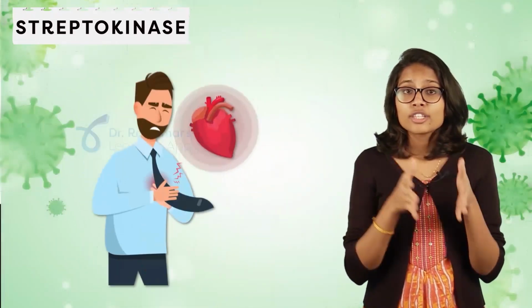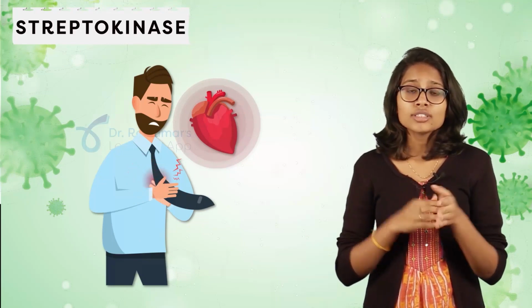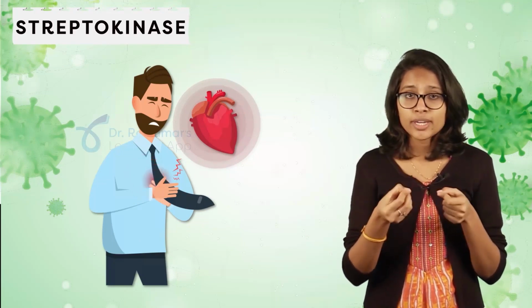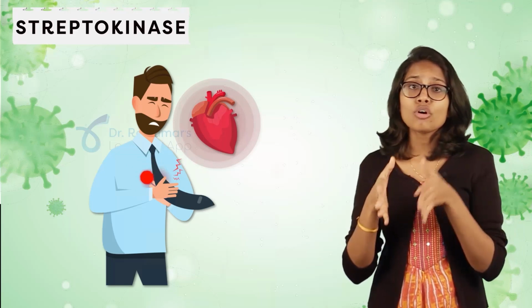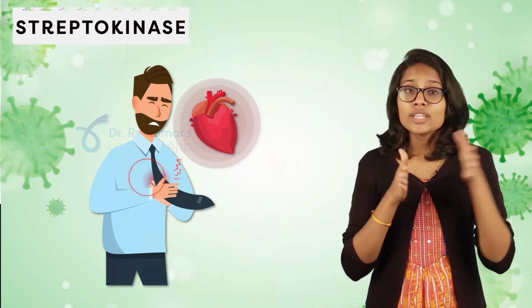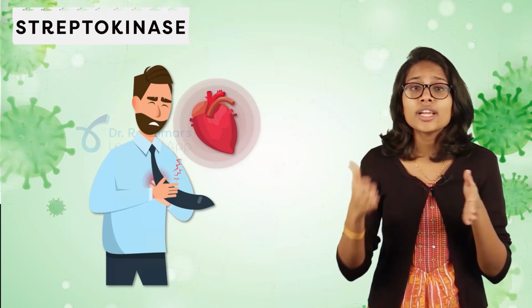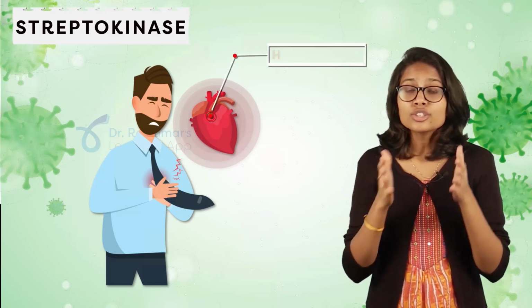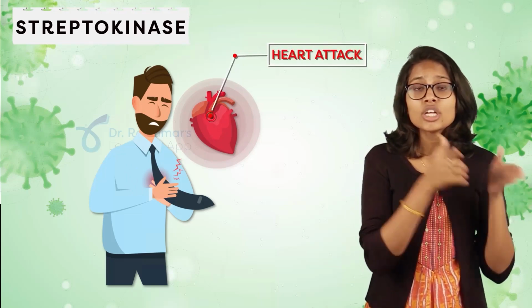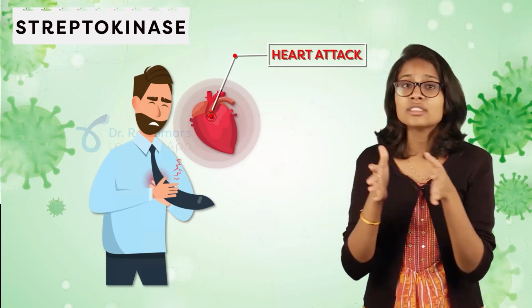So it means it's going to prevent heart attacks, because if a person has clots in his blood, it will obviously reduce the flow of blood to the heart. So when the blood flow is decreased, it will lead to a condition called heart attack. So with the help of streptokinase, we can prevent heart attack in some cases.